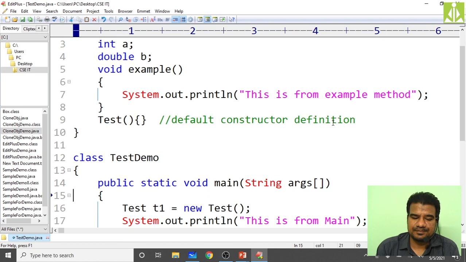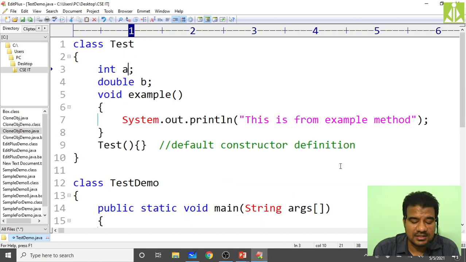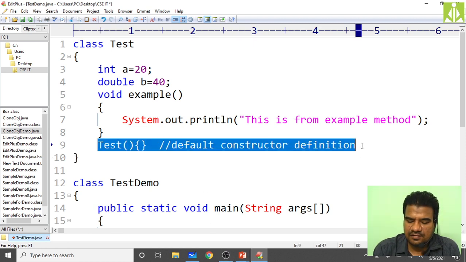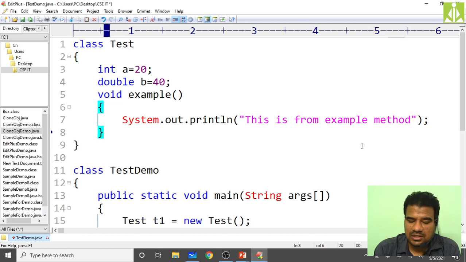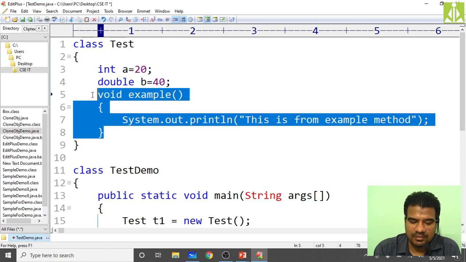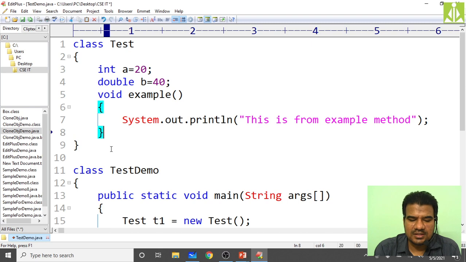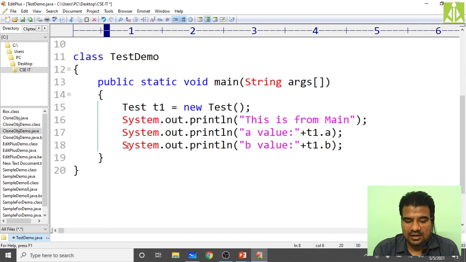Let us say if I initialize these a and b values here itself, if I make this a value 20 and this b value 40, now what will happen? Remove this unnecessary stuff, because you may get confused. This method, let it be, let it have.